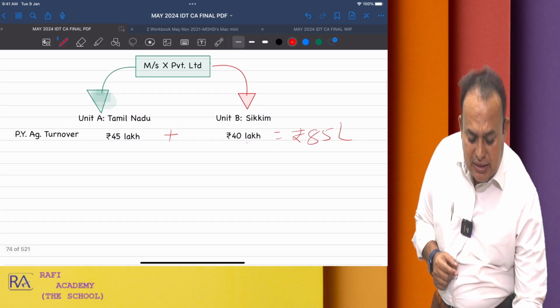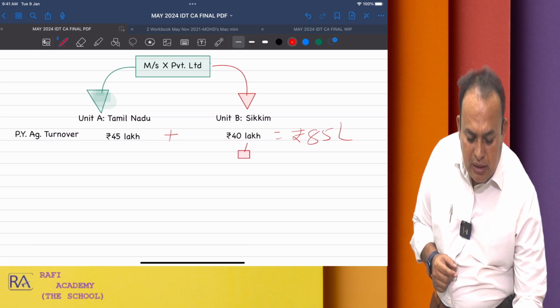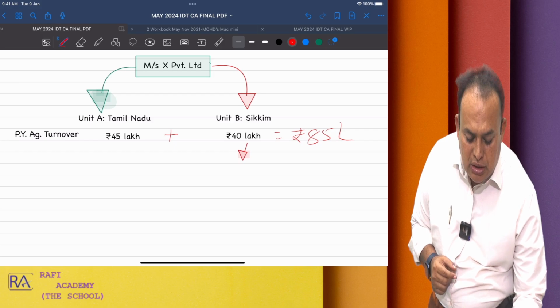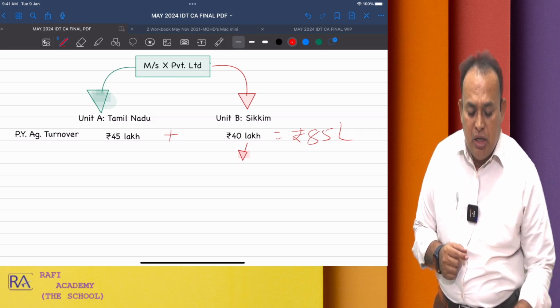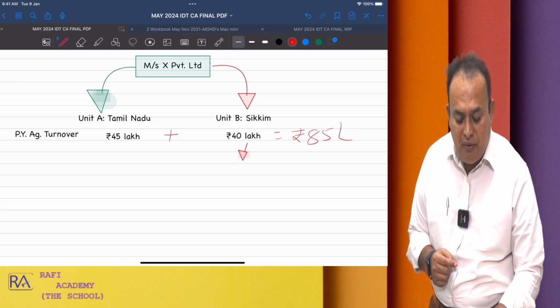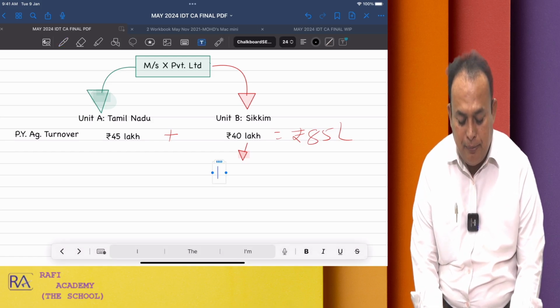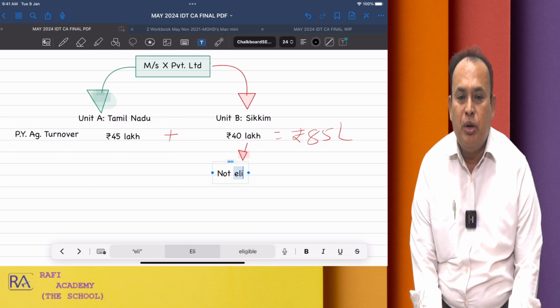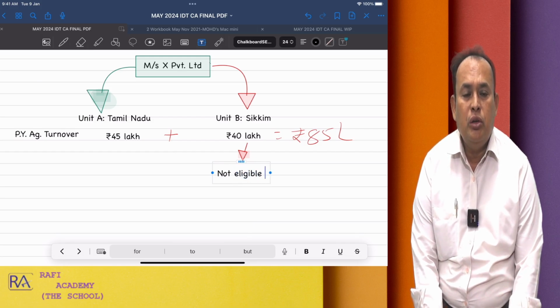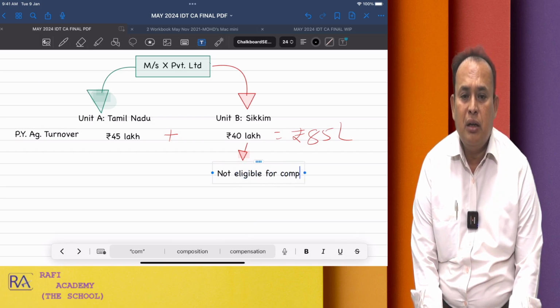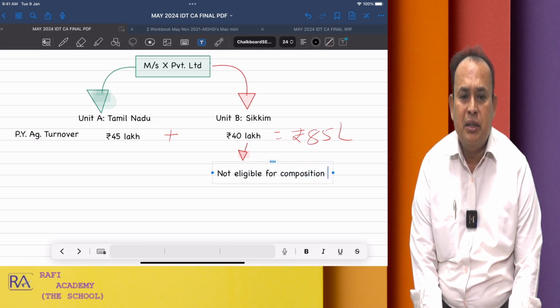In the given state of Sikkim, are you eligible for the composition scheme? The law of the land here says that you are obviously not eligible, because in the state of Sikkim your limit is how much? 75 lakhs. In the given case, in the state of Sikkim, not eligible for the composition scheme.